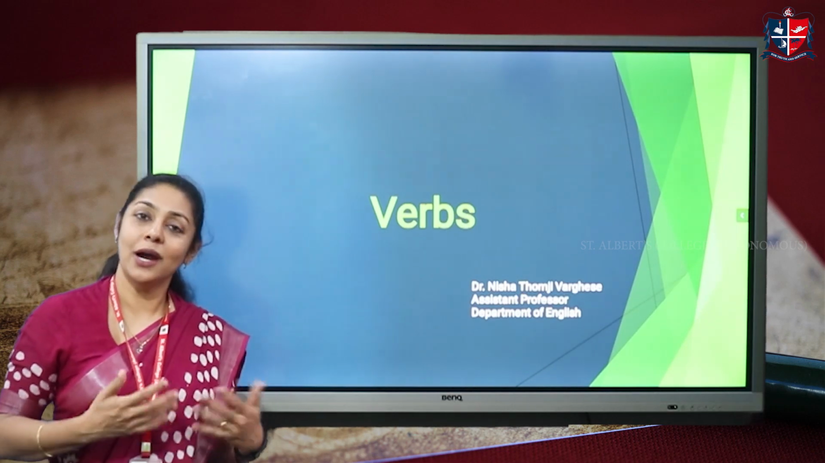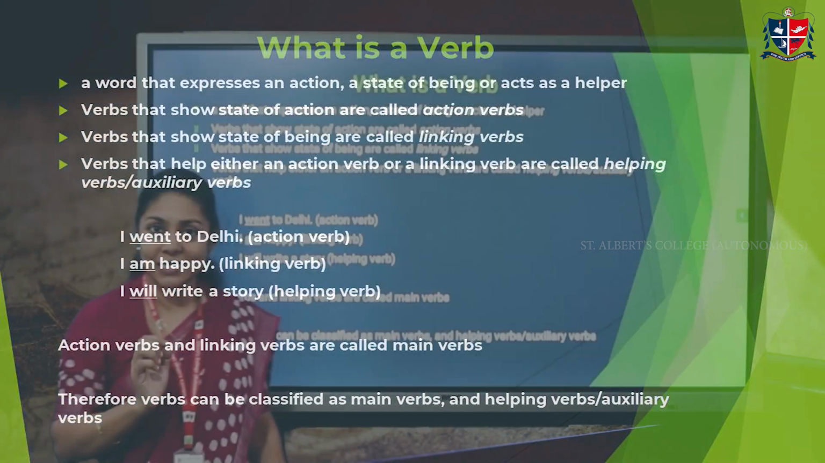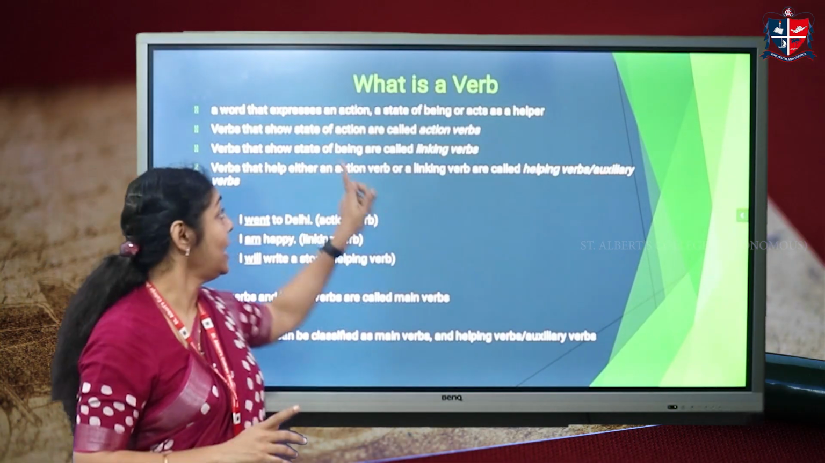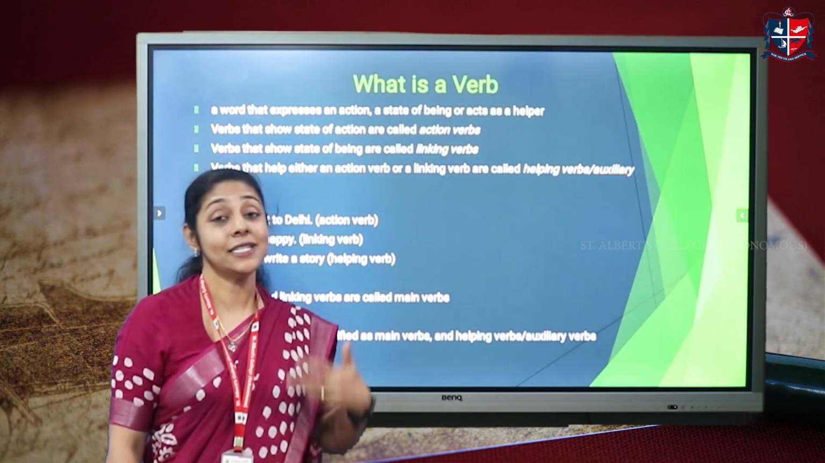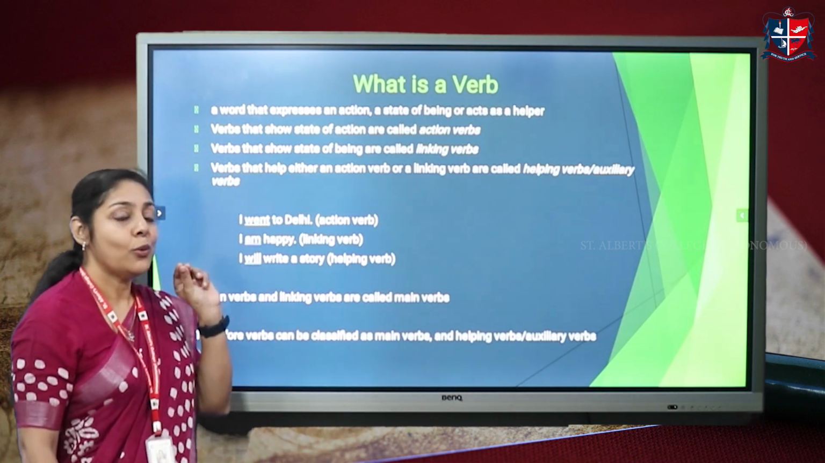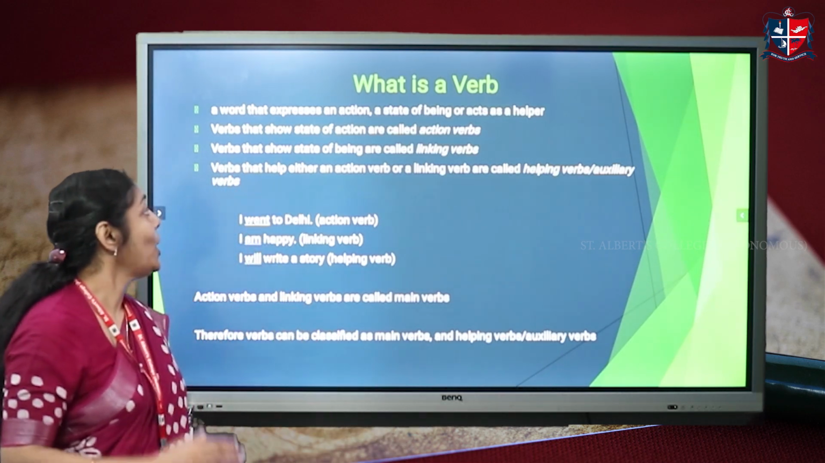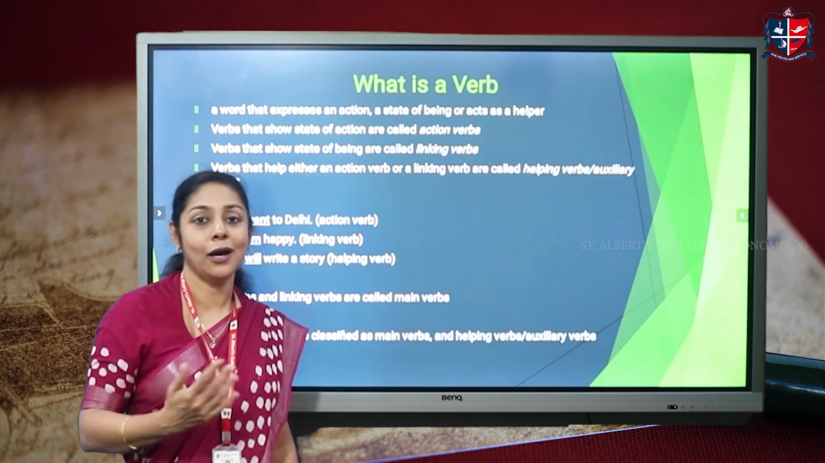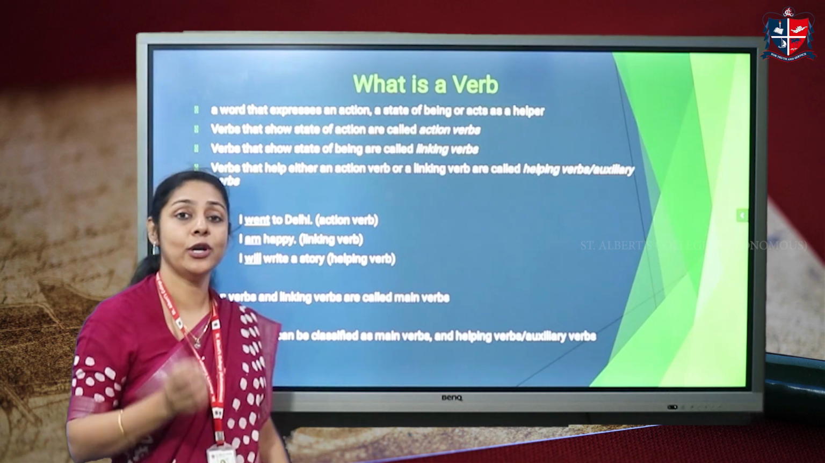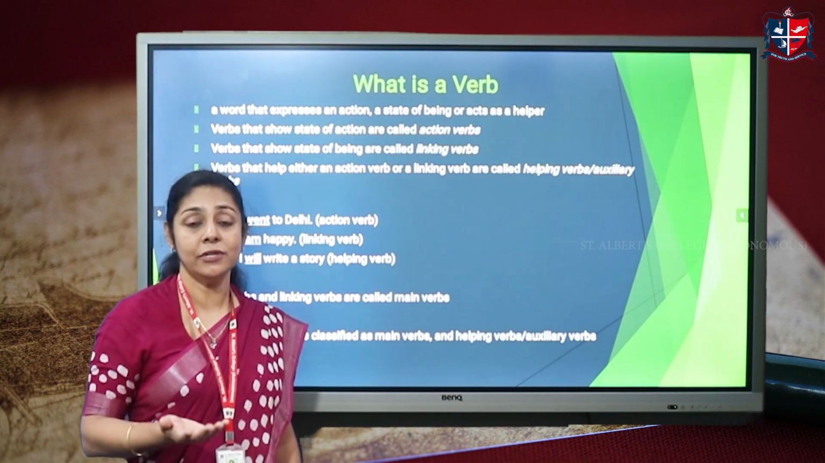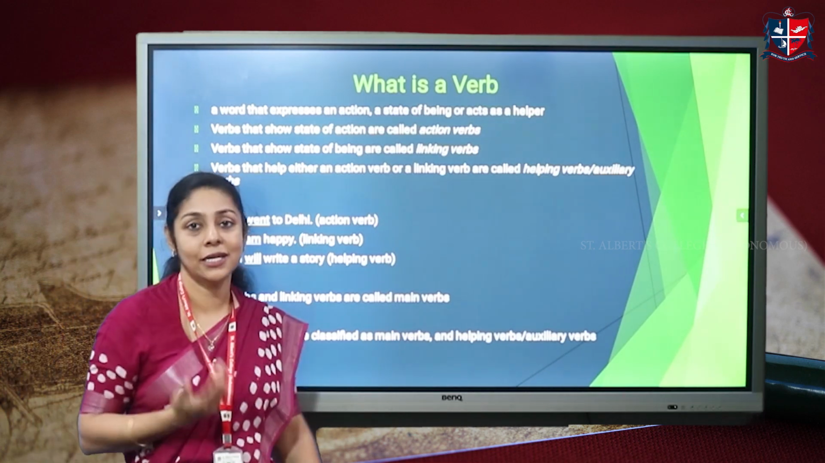What is a verb, or what do you understand by verbs? Verbs are actually words that are used to express an action, a state of being, or sometimes they can act as helpers. Verbs that show a state of action are called action verbs, whereas verbs that show a state of being are called linking verbs, and verbs that either help an action verb or a linking verb are called helping verbs. There is another word that is used for helping verbs, it's called an auxiliary verb.